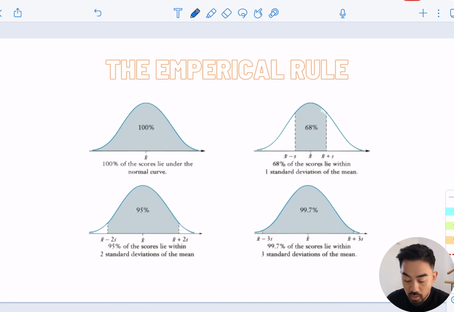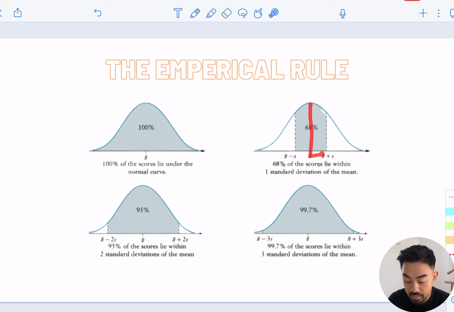All right, so the empirical rule basically says that you have a few different scenarios. Starting with this one, 100% of all the scores will be under the curve. That makes sense. Now, if the middle is the mean or the median, 68% of all the results are going to lie within one standard deviation.